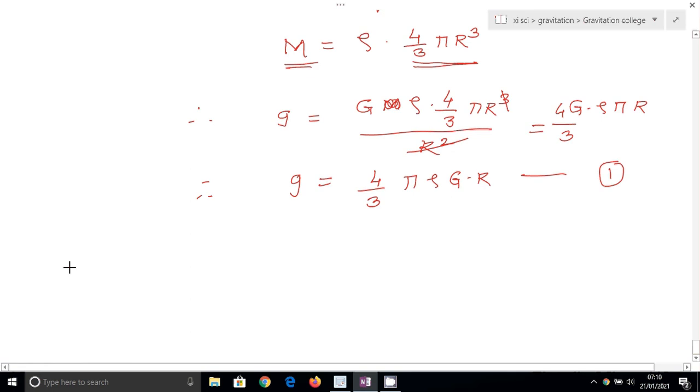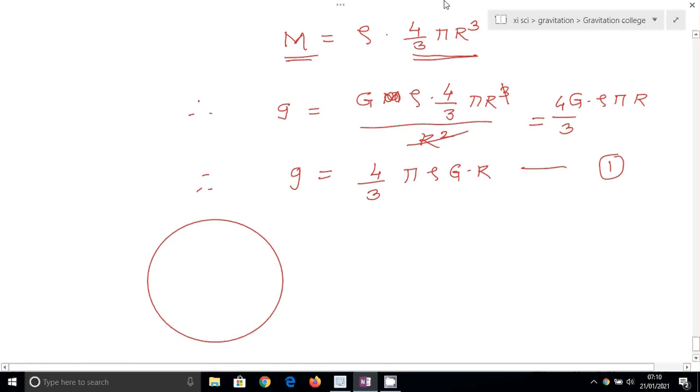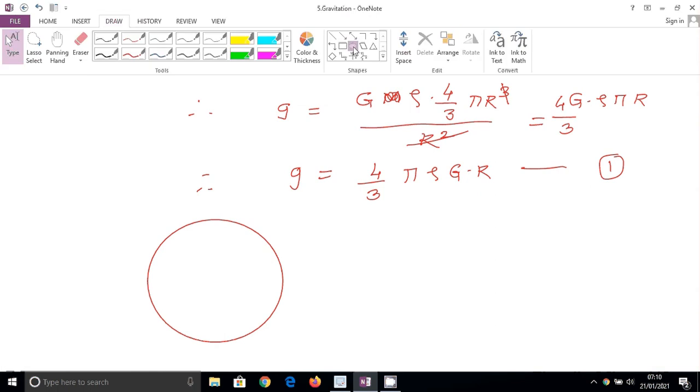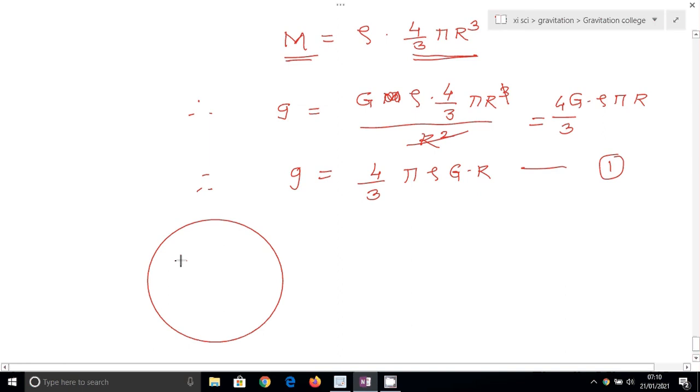So first suppose this is the earth. Now we have to consider another body which is at depth d below the surface of the earth.